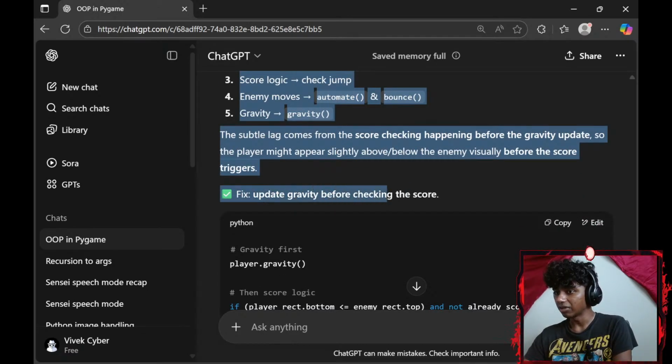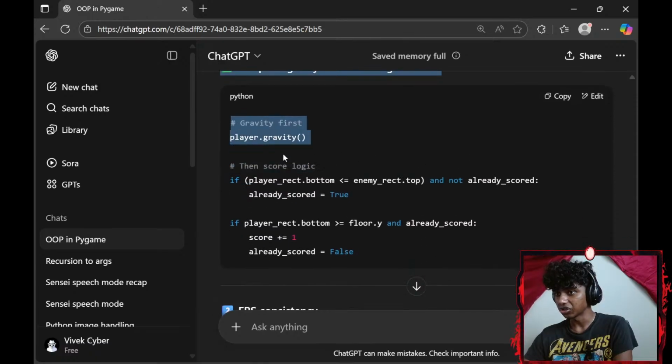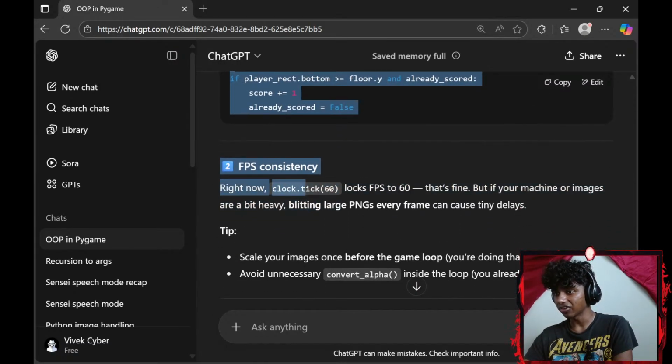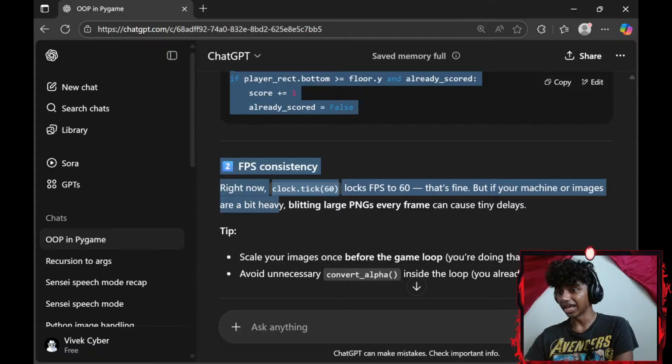Fix update gravity before the check score, so my gravity should come before my scoring. FPS consistency, right now FPS is set to 60, locks FPS to 60, that's fine, but your machine or image are a bit heavy. Blitting large PNGs every frame can cause tiny delays.